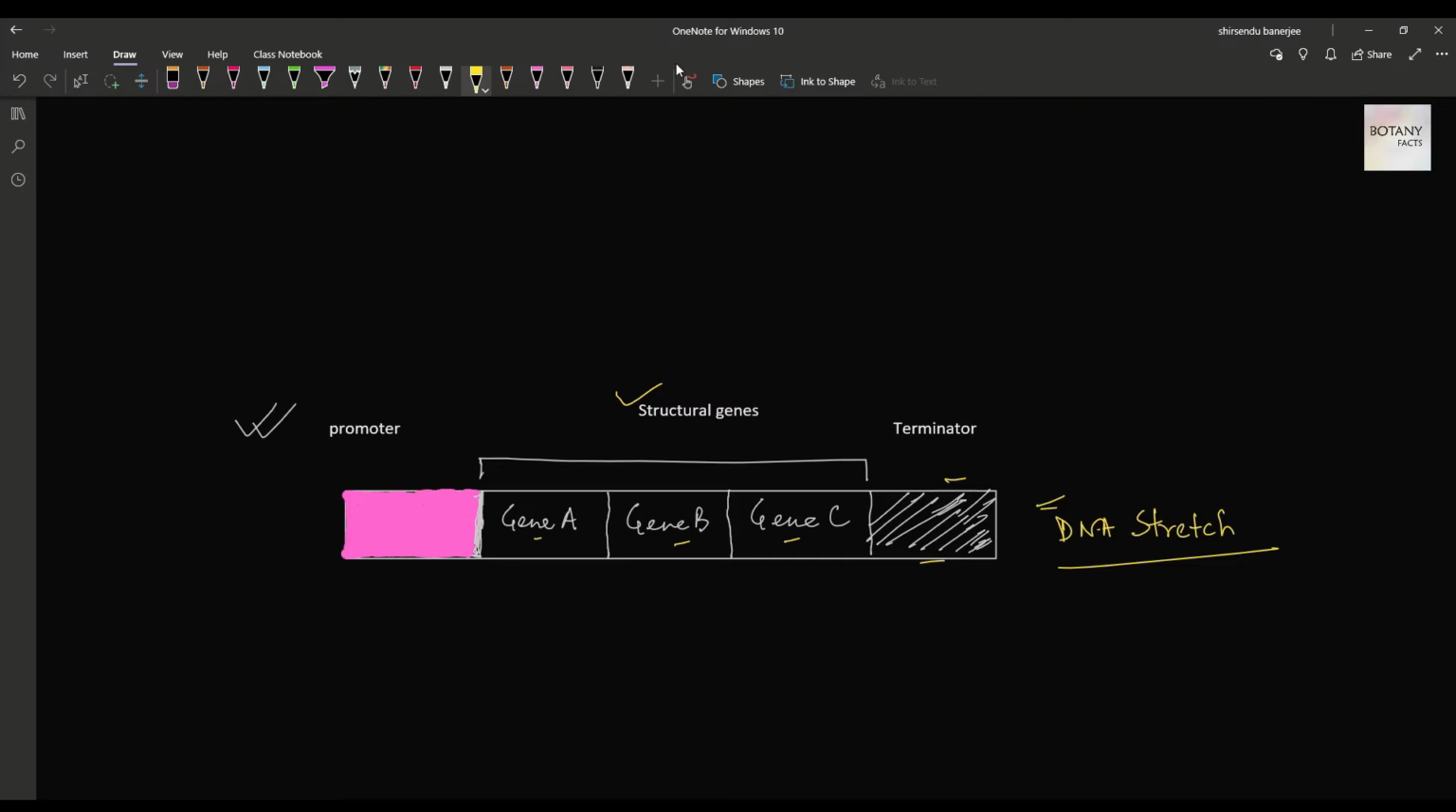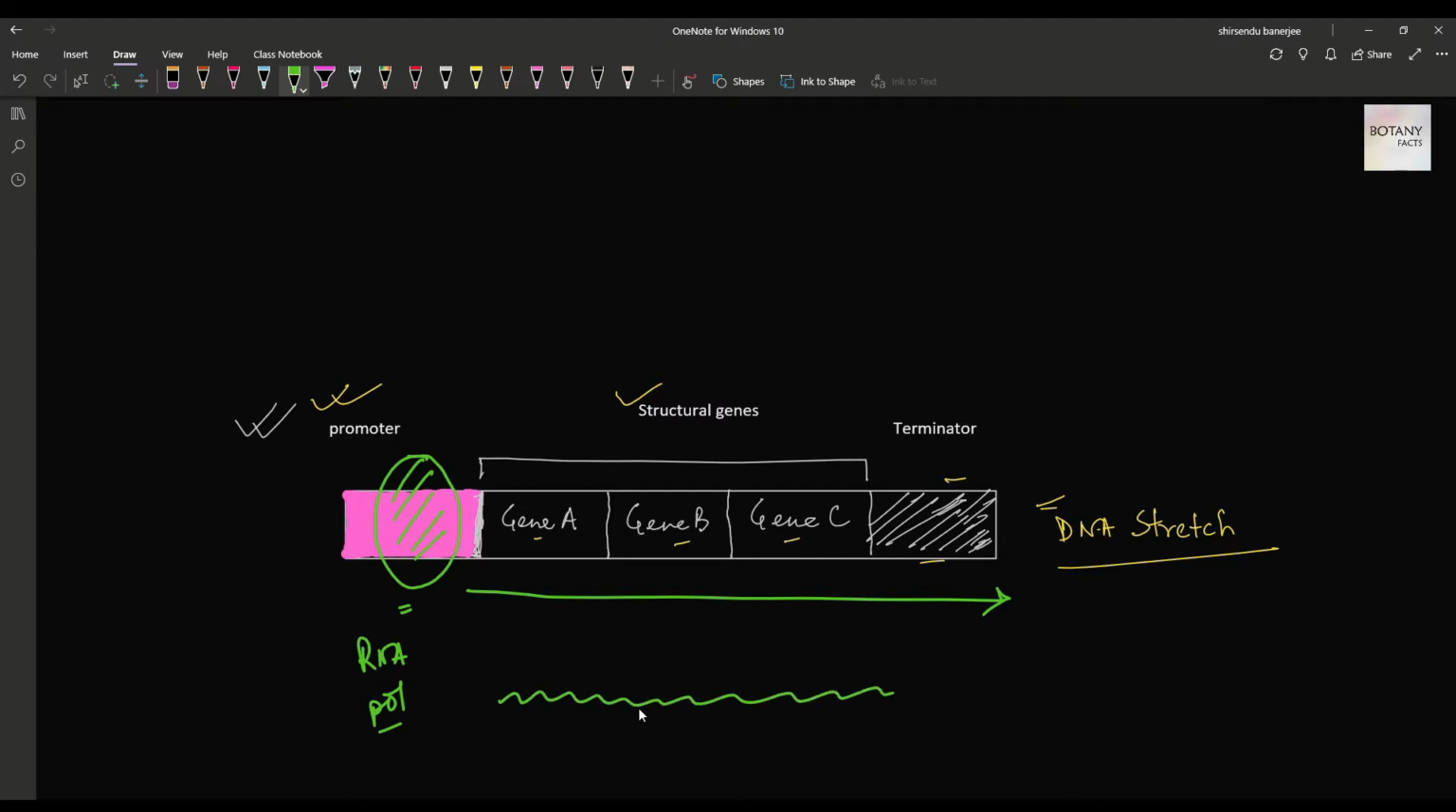In contrast to structural genes, there is another type of genes called regulatory genes, whose product always participates in the regulation process. Now, upstream to the structural genes, there is a promoter sequence, where the RNA polymerase, assume this is the RNA polymerase, binds to the promoter region and goes all through the length of the DNA and produces a single mRNA.